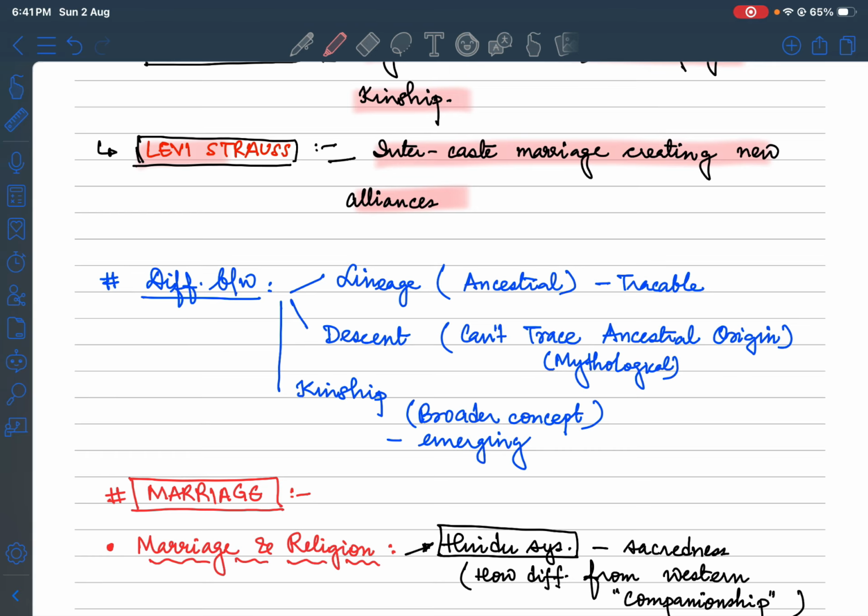This was the major aspect of the thinker that I need to showcase. You can always interlink more thinkers. These are some of the prominent ones which you definitely need to know linked with this topic. Coming to the differences between lineage, descent and kinship, these are very commonly mistaken terms used by students. Wherever ancestral origin is traceable, it is linked with lineage. Whenever you can't trace ancestral origin and a mythological concept is linked, that is descent. And kinship is a much broader concept which involves everything, and it's an emerging concept.